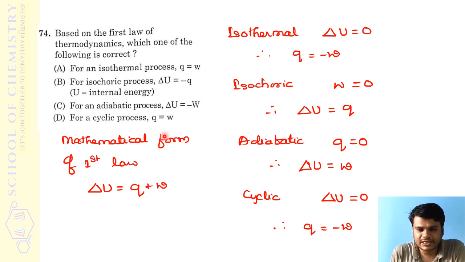So from all possible directions I have thought over this, and I have even referred to books. This particular thing, exactly like this with different processes, I could find in one material also. Based on this, I can say that none of these are correct answers. But what I am suspecting in the key answers, if this is not informed to them prior to the key answer, either A you may get as answer or D. Most probably they will give D, I feel. Maybe they give this on the basis that in a cyclic process heat added and work done should be the same, I don't know. But technically speaking, mathematically Q is equal to minus W was the expected correct answer.